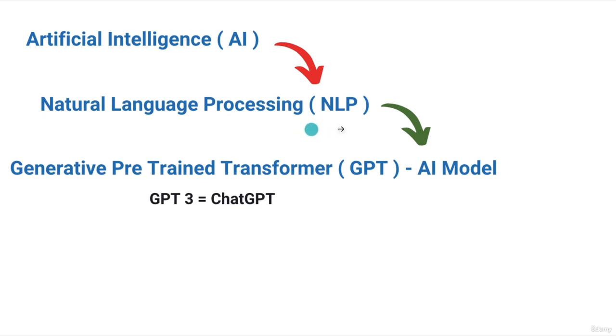To do NLP, we require lots of AI models. One of the famous models is GPT, that is Generative Pre-Trained Transformer. Currently we are using GPT-3, which is nothing but ChatGPT.